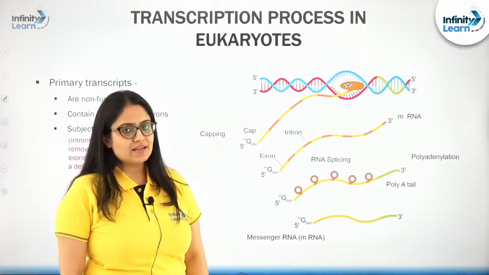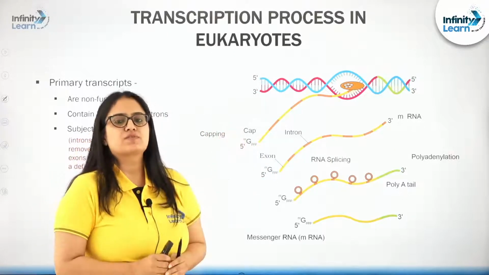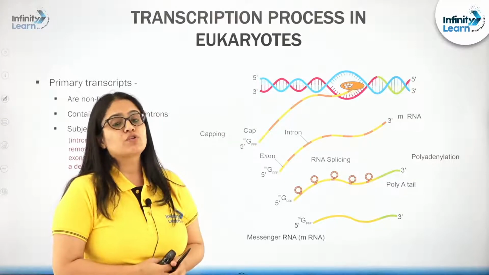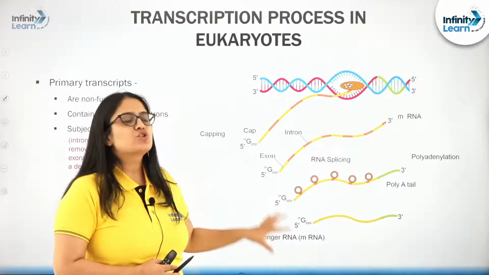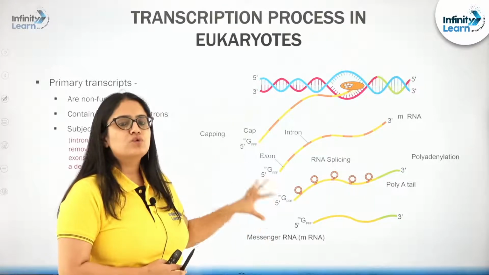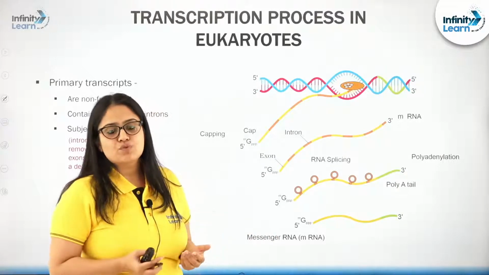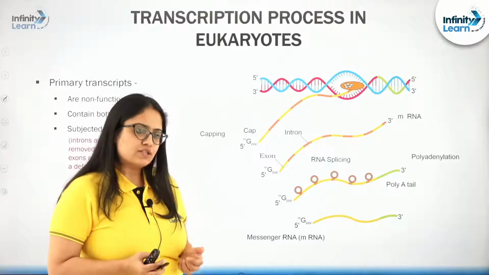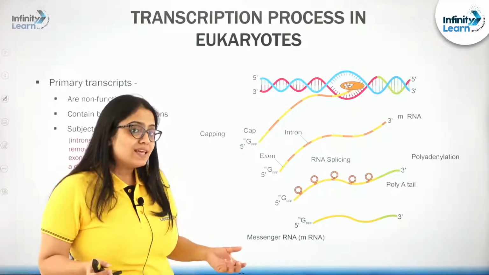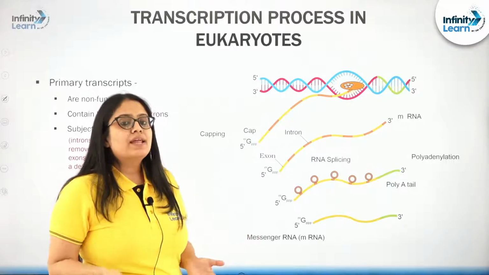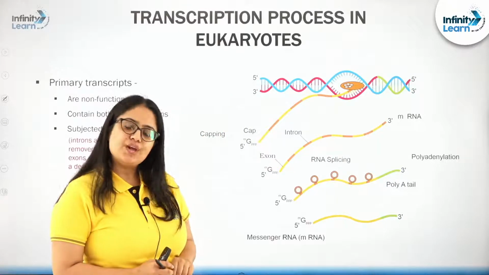So, in your NCERT, where the explanation of the transcription process is given, they are majorly talking about the formation or synthesis of mRNA. mRNA is taken as an example in order to explain the transcription process in eukaryotic cells. So, we will also keep this discussion in the center. Let us see how mRNA will be synthesized during the transcription process in eukaryotic cell.